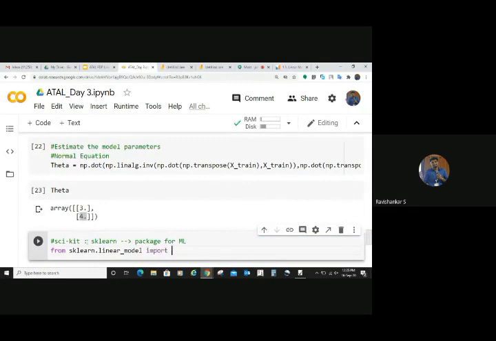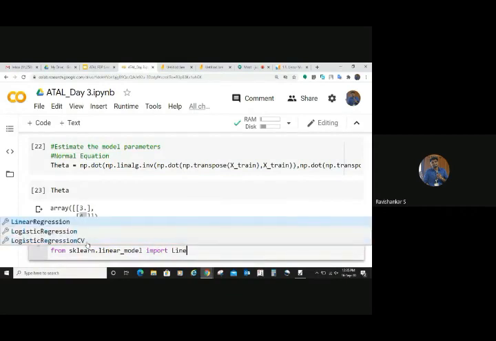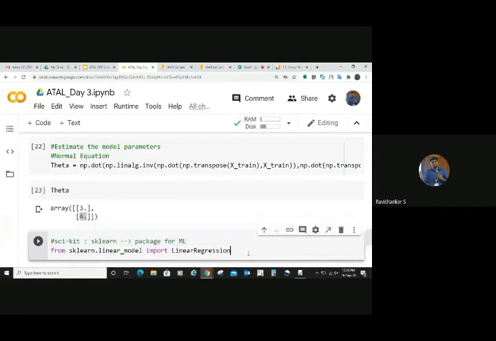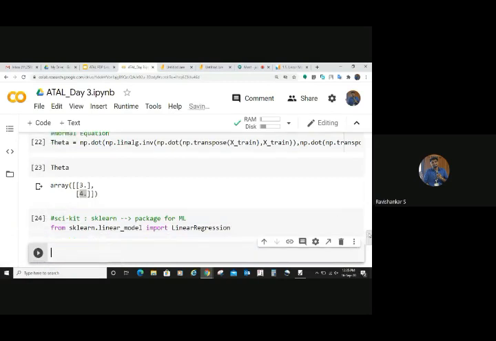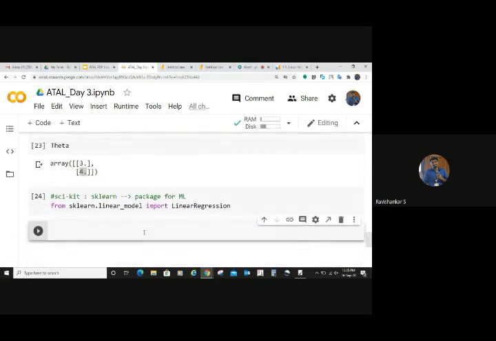There are a lot of models available inside linear_model. From that, you need to import linear regression. Linear regression is what we are going to do. This is another kind of module. We are going to import that linear regression. Okay. Now execute that cell. Then only you will be able to use it.